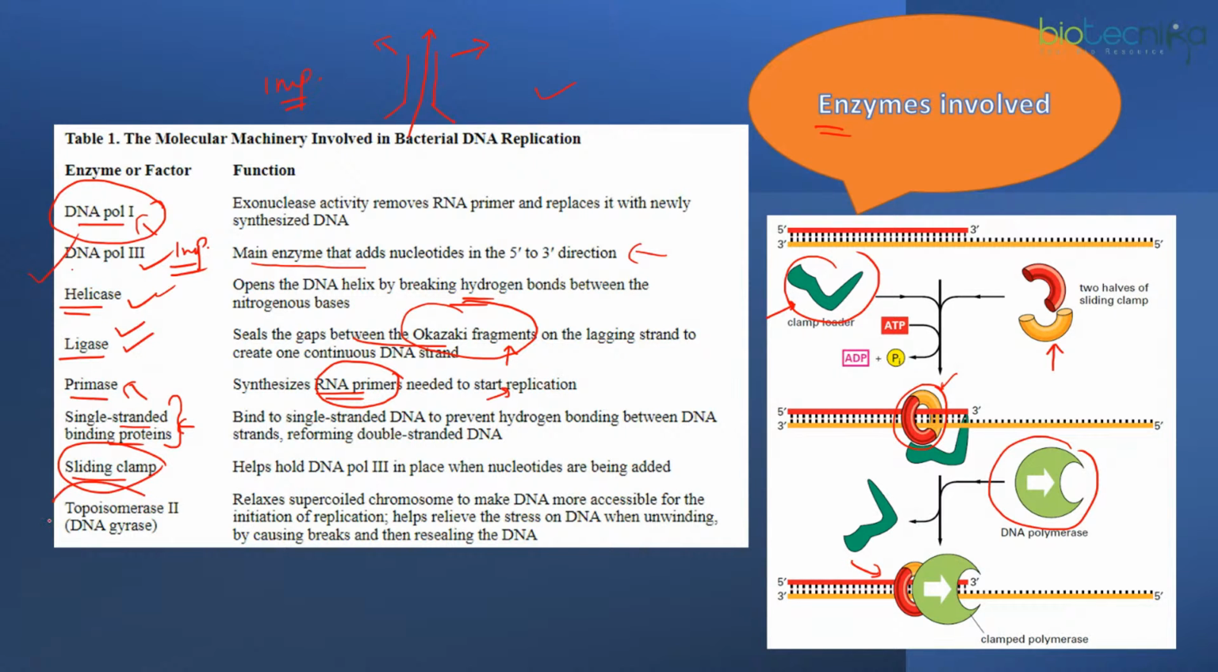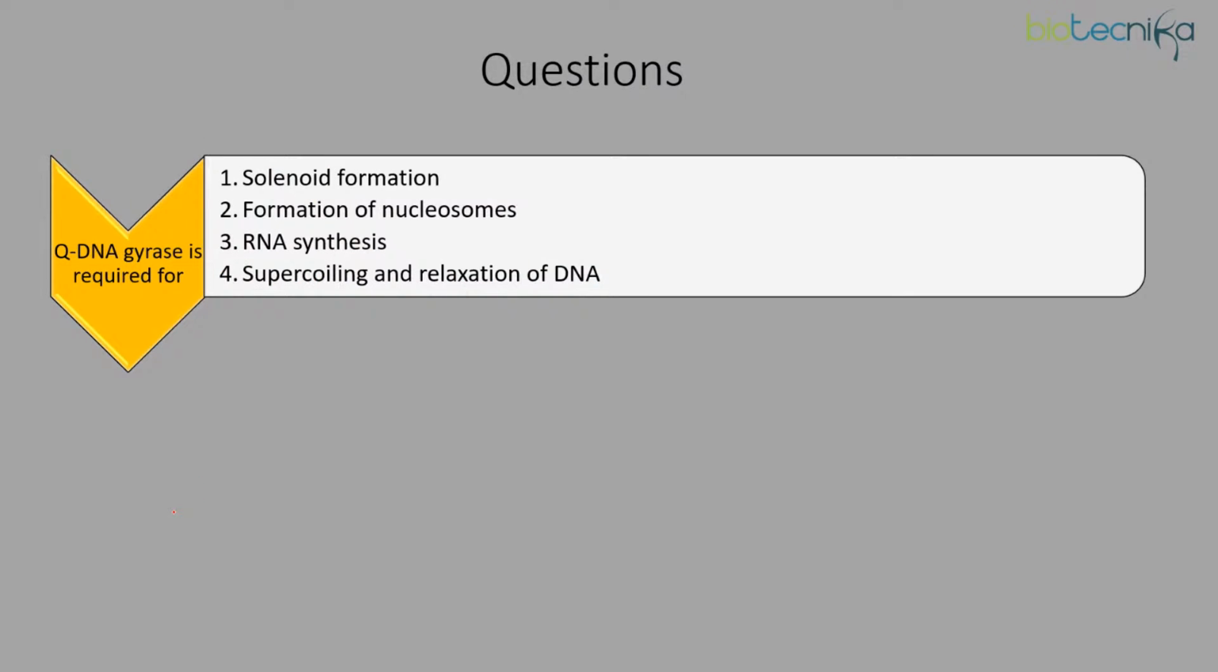Now, topoisomerases, this is DNA gyrase, right? And topoisomerases help to relax the stress which builds up when the double stranded DNA opens up. DNA gyrase is the topoisomerase which is used in prokaryotic or E. coli replication event. So do we have any doubt on this? So I hope you would note down all the names with their functions from this table.